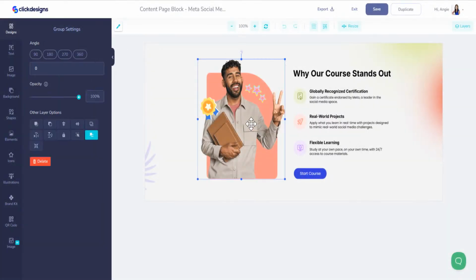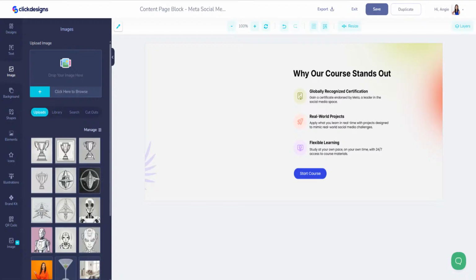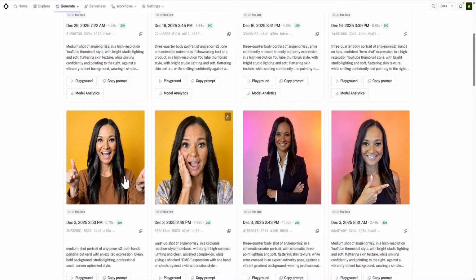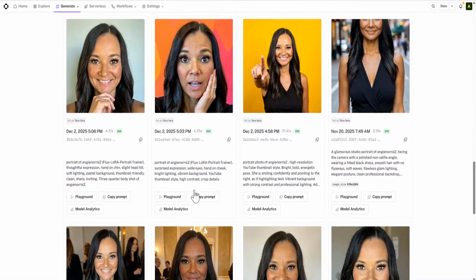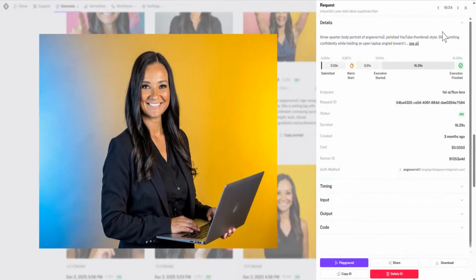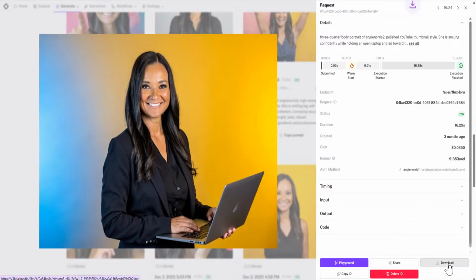Let's go ahead and click him out. Let's add me. Now, once you make one, so if I go over here and I say I want to download one of these, I can, right? So how about this one right here? So if I click this, I can click on download and save the image, or click on download here. You can upscale these too, so if they're a little blurry, you can upscale them inside a file.